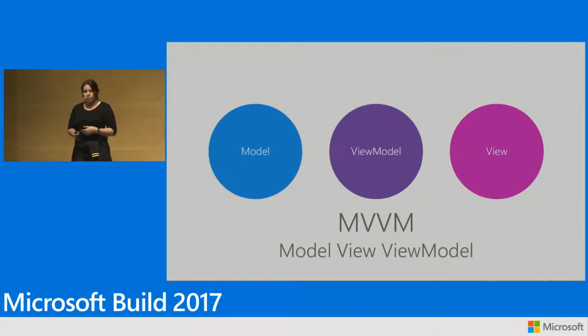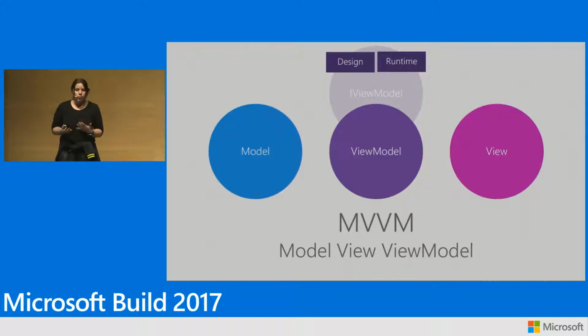So what we're going to talk about is a couple of things. First, we use the Model View View Model pattern with a design time and a runtime view model. And we use this to be able to do design time work and runtime work at the same time, in parallel. So I do the design, and Peter goes in and does the coupling to the APIs and everything.